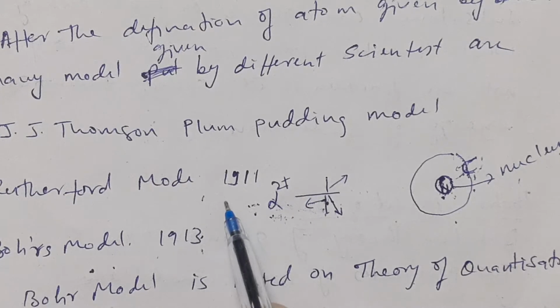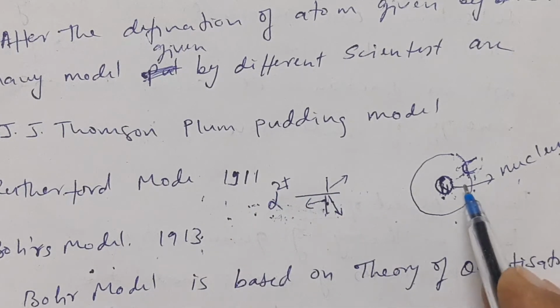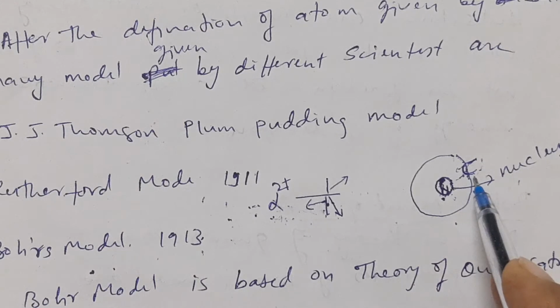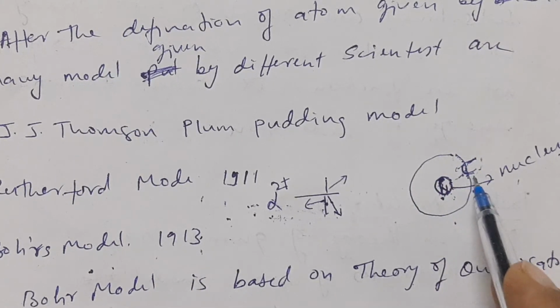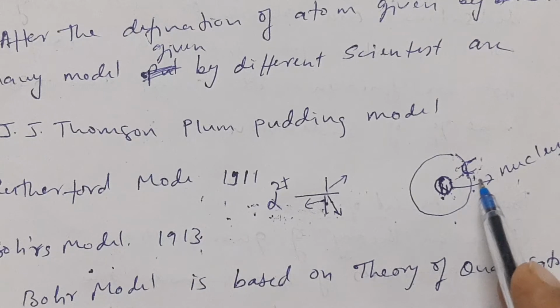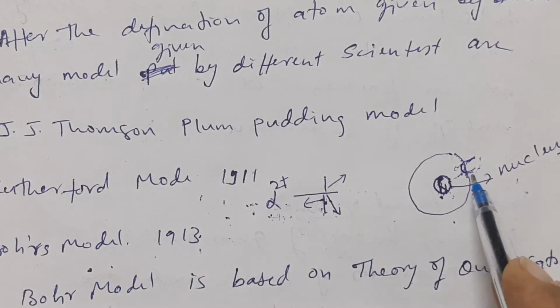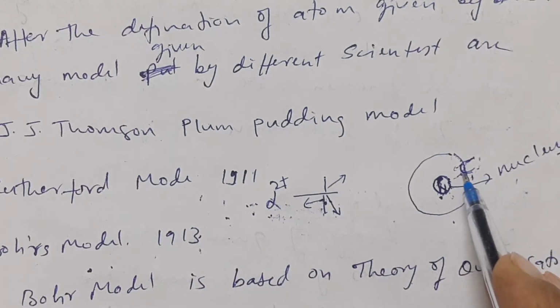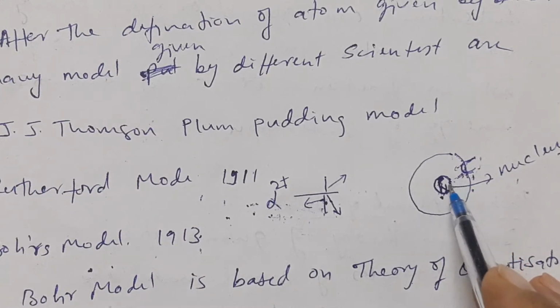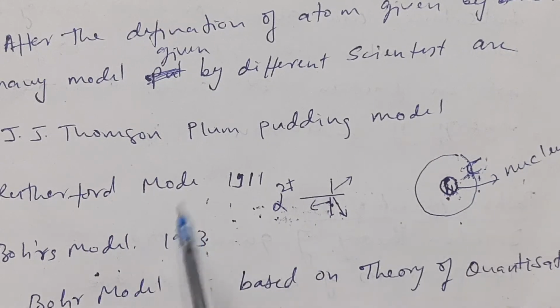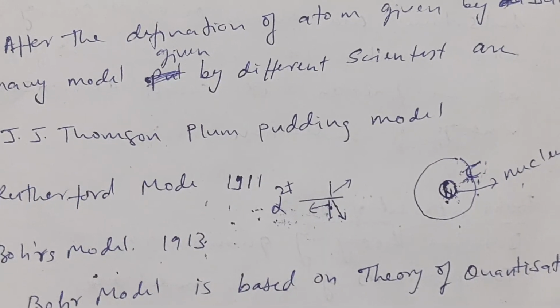But for the Rutherford model, if the electrons, which are negatively charged particles, move continuously around the nucleus, then charged particles moving continuously lose their energy. The electron must lose its energy, and it comes slowly closer to the nucleus, and there will be a time when it may fall into the nucleus, and if it happens, then the structure of the atom is destroyed. But it never happened. So the Rutherford model also is not a perfect model.